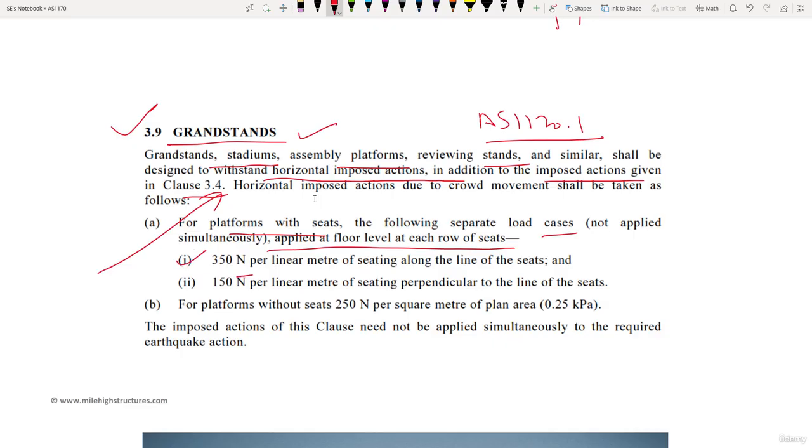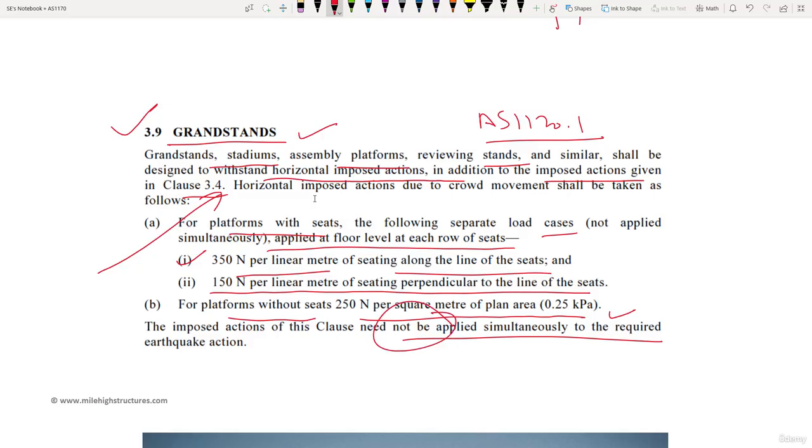It is 350 Newton per linear meter for seating along the line of the seat, and 150 Newton per linear meter for seating perpendicular to the line of seats. And for platform without seats, 250 Newton per meter square of the plan area, that is 0.25 kPa. This imposed action clause need not be applied simultaneously to the required earthquake action.